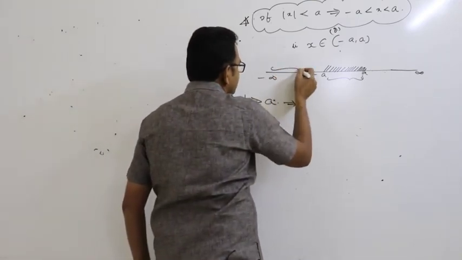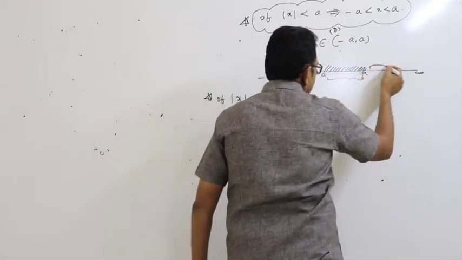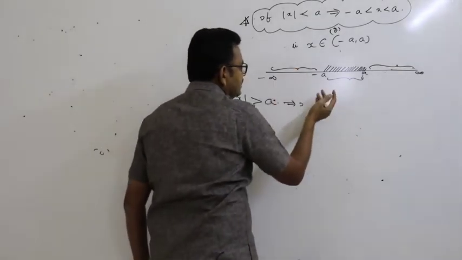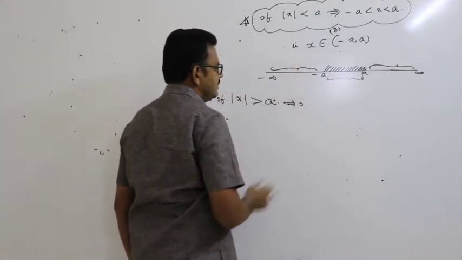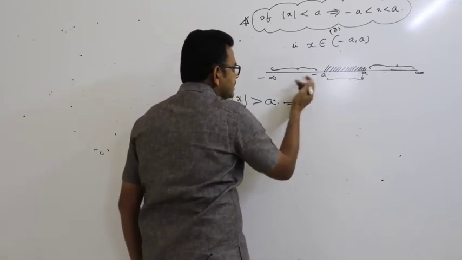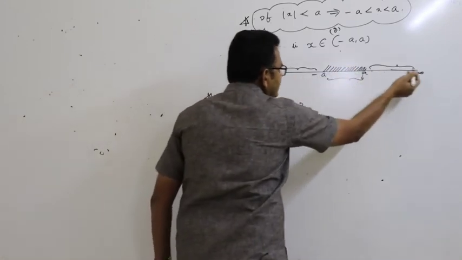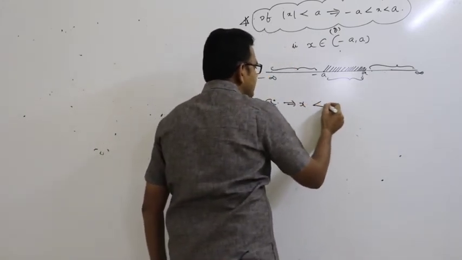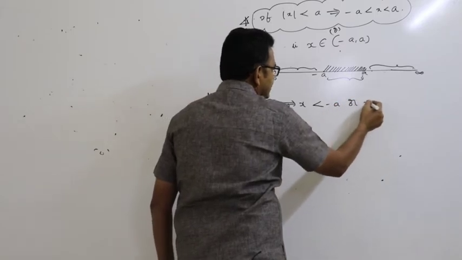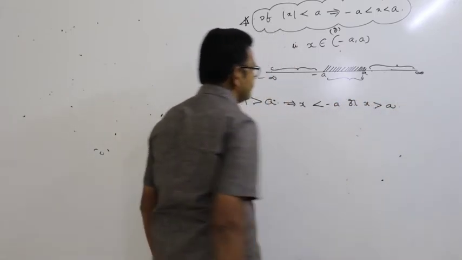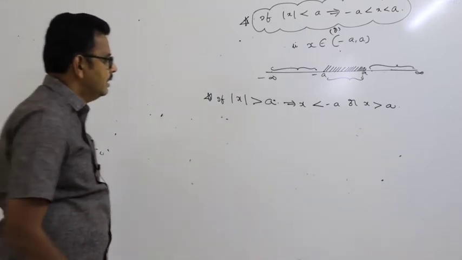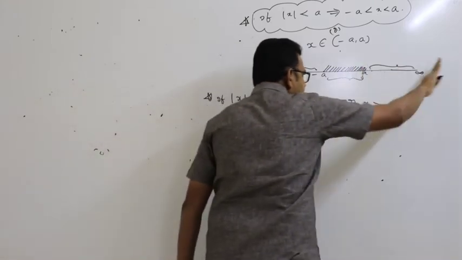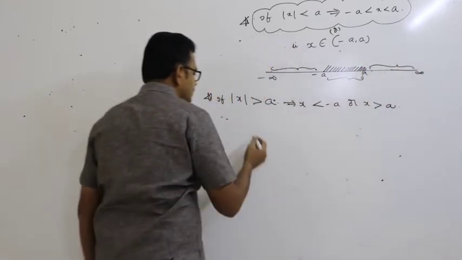So, these are the x values that lie in this region. X does not belong to minus a comma a. Where does it lie? X lies in this interval and in this interval. That is, x is less than minus a, or x is greater than a. X value is less than minus a in this interval, or x value is greater than a in this interval.